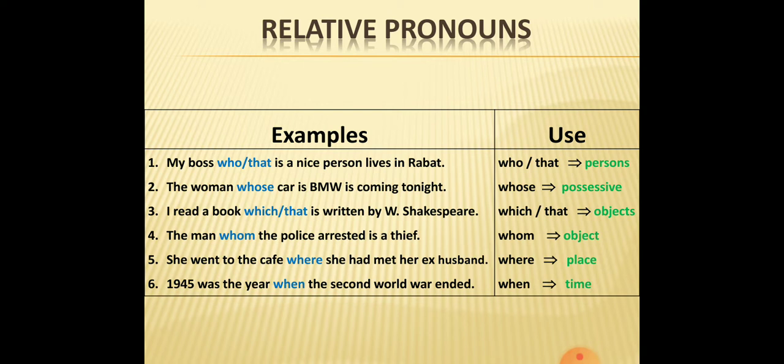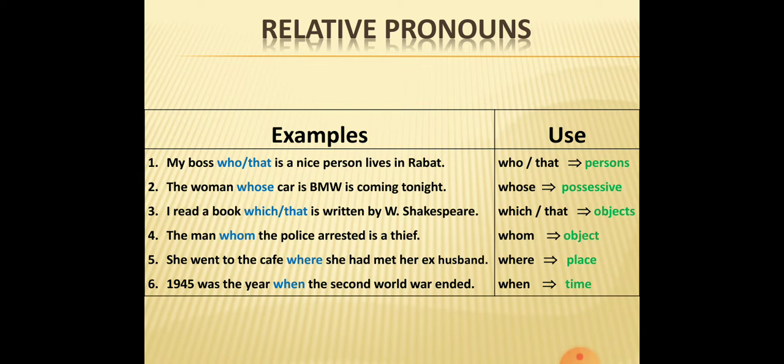In the first example, we have: my boss, who or that is a nice person, lives in Rabat. Here, as you can see, we can use either who or that. We use who to replace the person. Instead of saying my boss is a nice person, my boss lives in Rabat, we combine the two sentences and say: my boss, who is a nice person, lives in Rabat. So here who refers to my boss.